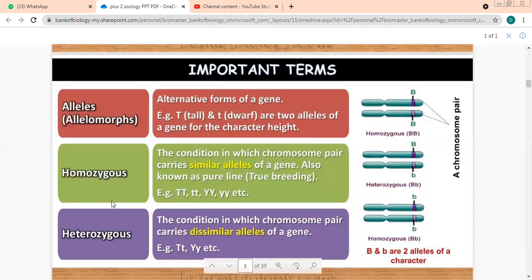Homozygous alleles. The condition in which the chromosomal pair carries similar alleles of a gene. If the alleles are similar, both are capital T, both are small t, both are capital Y, or both are small y, then this condition is called the homozygous condition. What is it called? Homozygous condition. But if the alleles are not similar, if one is capital and the other is small, then such a condition is called heterozygous. What do you call it?